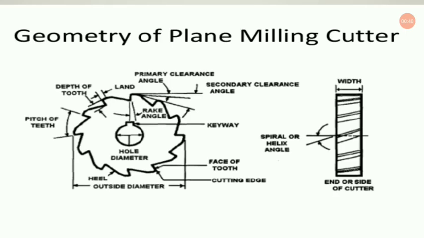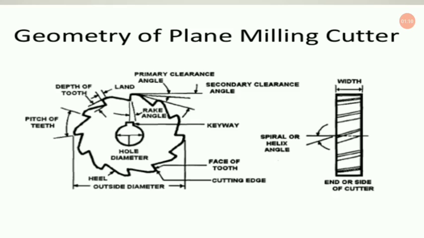One of the most important ones, I would like to say, is the gear making operation using a milling cutter. There are also certain significant operations like making slots, T slots, and simply removing metal from the surface of the workpiece. So you can see milling has its various applications.